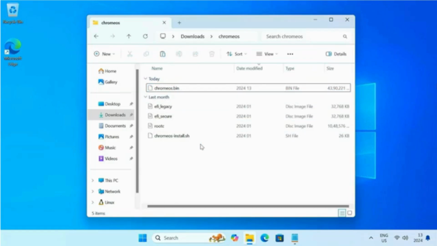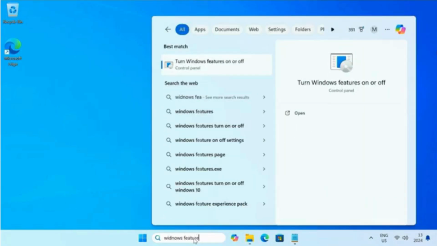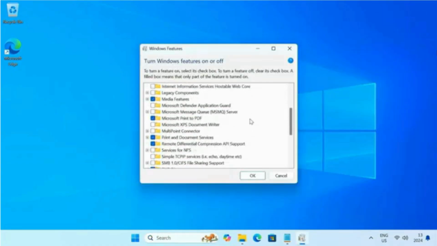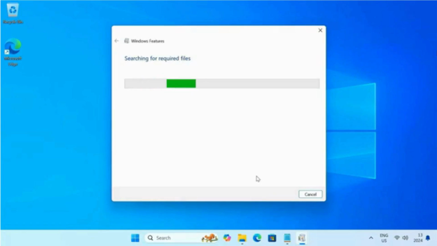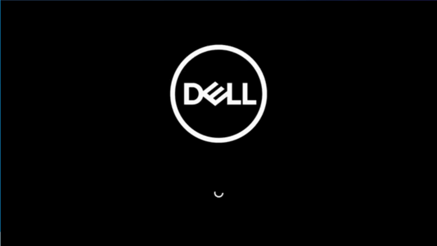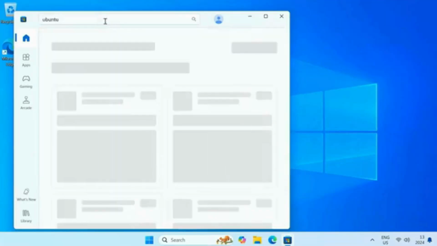The Brunch framework and its installation scripts are designed for Linux, so Windows users will need to set up a Linux environment first. The easiest way to do this is with Windows Subsystem for Linux or WSL. You can enable Windows Subsystem for Linux from the Windows Features page. Once your computer restarts, install the Linux distribution from the Microsoft Store. I am going to install Ubuntu, but you can install any distribution if you prefer.